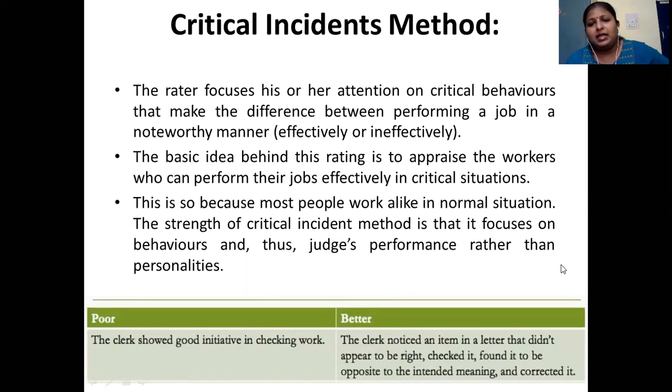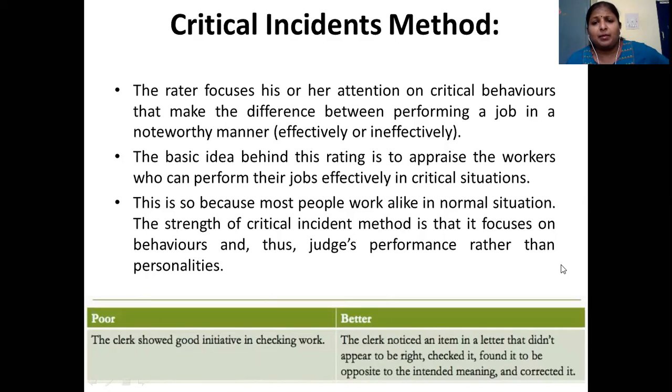That means his performance is very poor in his job. But if the same clerk is able to notice a mistake in a letter which was passing through him, and he finds the meaning of that letter to be totally opposite to what was intended, he corrects it and then passes that letter on to the next level. In case he does this, that means his performance is good. That means he performs effectively.